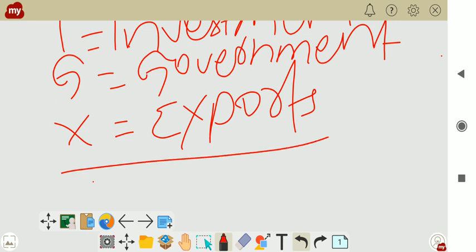So this is the difference between leakages and injection.